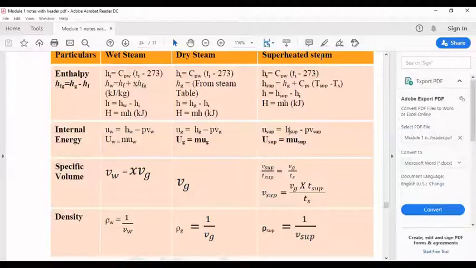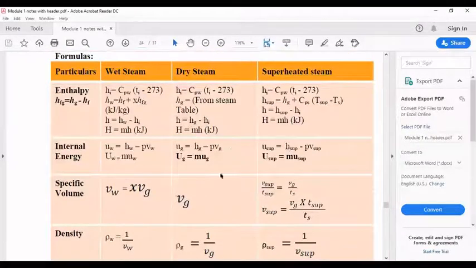Similarly, to find the superheated steam specific volume, you will have to use this formula. The ratio between the specific volume and temperature of superheated steam, and the corresponding ratio for dry steam. By that, you just need the specific volume of superheated steam. So by using this formula, just keep this here, and the temperature of superheated steam you can take to the other side. That way you will get this formula. Same way, density. Density we know is the reciprocal of specific volume. So that is what I have written here: 1 by Vw, 1 by Vg, 1 by V superheated. These are the formulas you will have to refer.